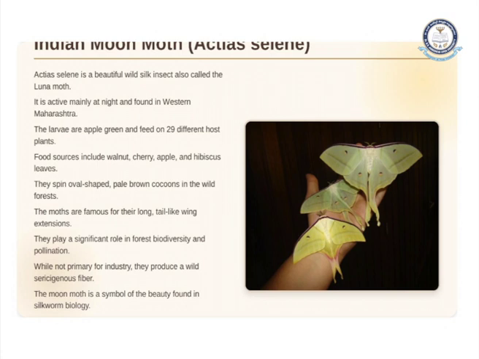While it is not primary for industry, they produce wild sericulture fibers. The moon moth is a symbol of the beauty found in silkworm biology. That means the beautiful moth is called, in sericulture or silkworm biology, an Indian moon moth.